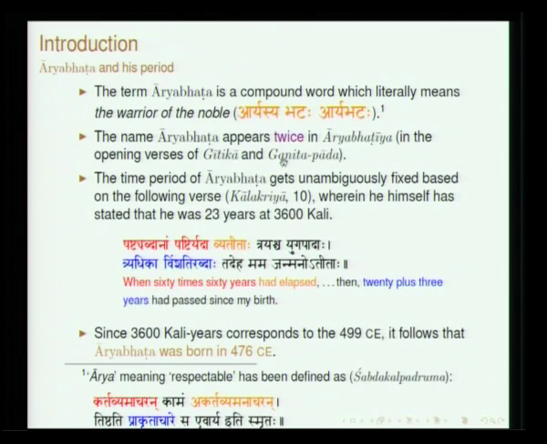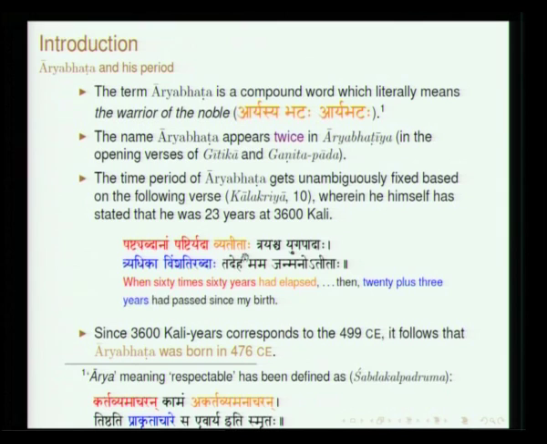The name Aryabhata appears twice in the text, which is not quite common in many of these texts in Indian literature. Right at the beginning of Geetika Pada, which is the first section, he mentions his name, and once more in the next section called Ganita Pada.